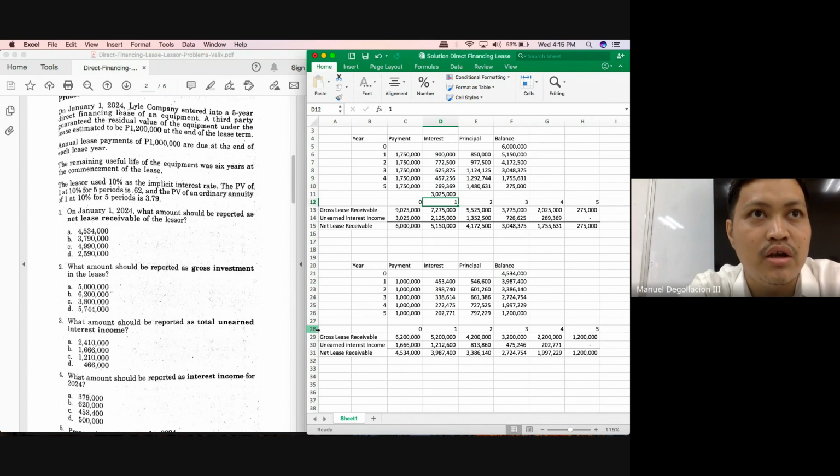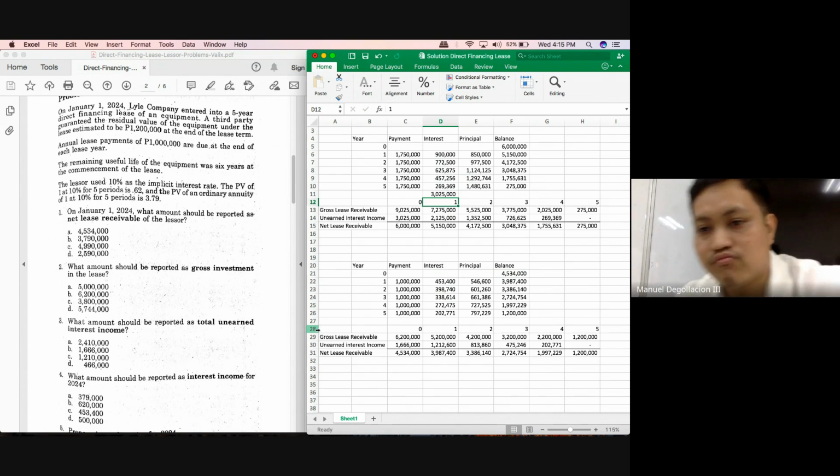Class, you need to know these two alternative solutions because depending on what is given in the problem, only one can be used. If you're overly reliant on one solution and that solution is not viable, class, then you will not have any other option. You will end up guessing. So it's important to know these two alternative solutions.